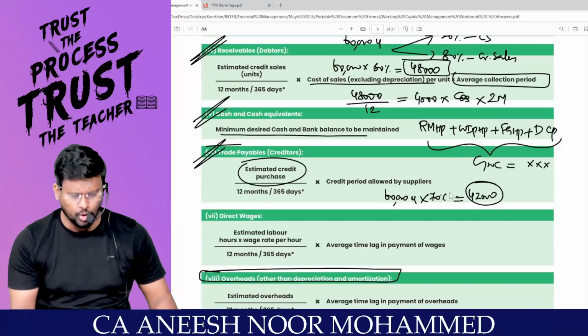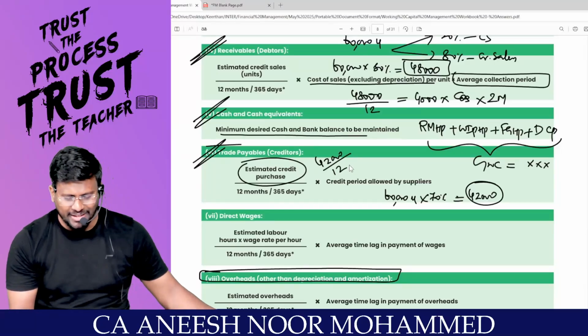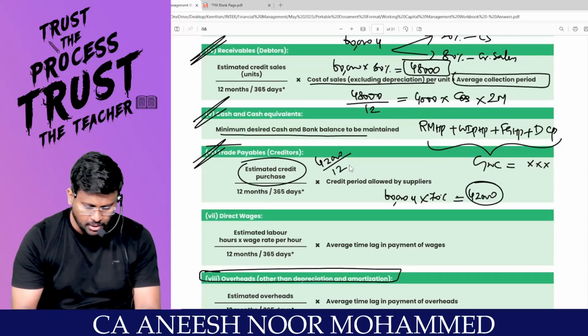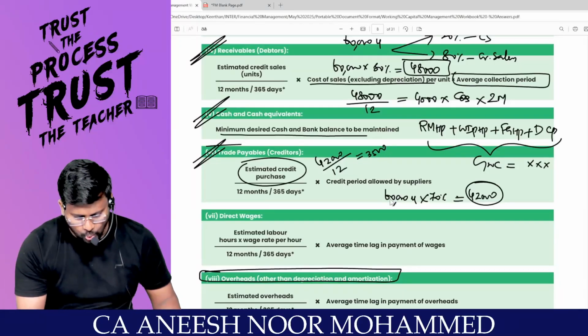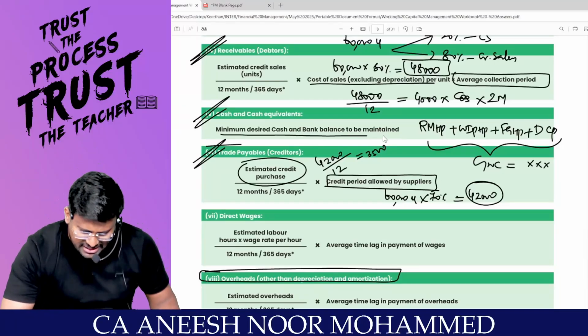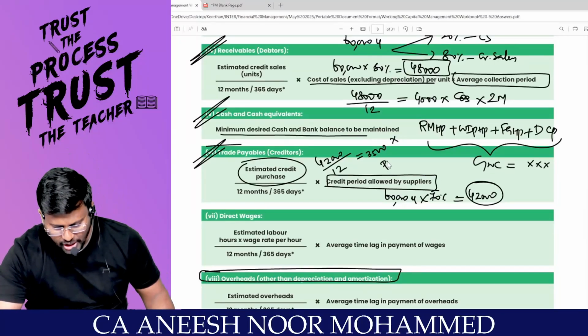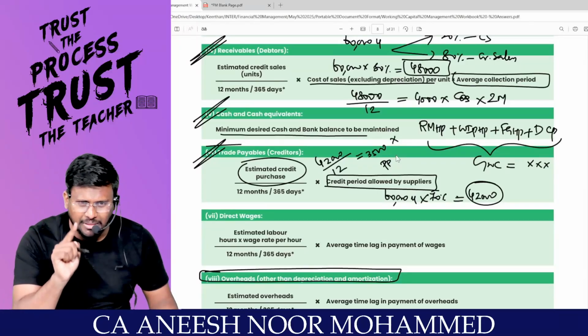So 42,000 divided by 12, you will get the monthly purchase. Are you all ready with me? You will be getting 3,500, into credit period allowed by supplier. That means this into the purchase price, then you will get the cost of 1 month purchase.